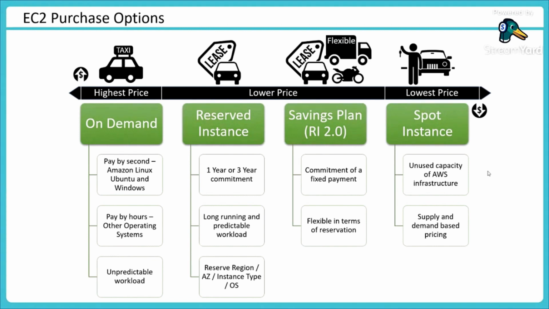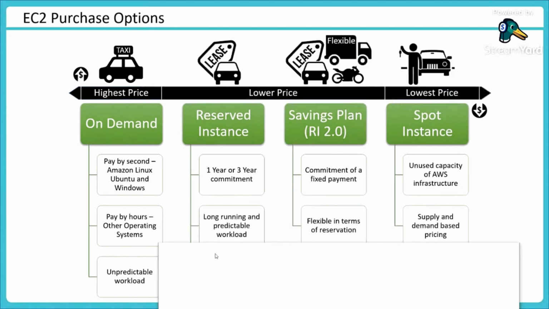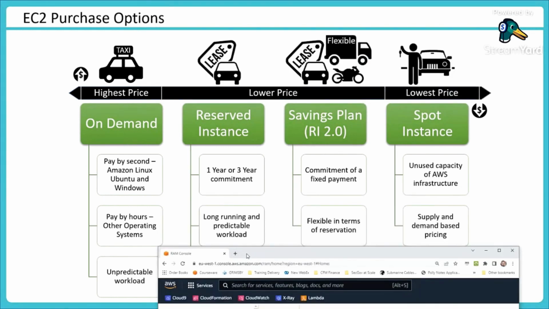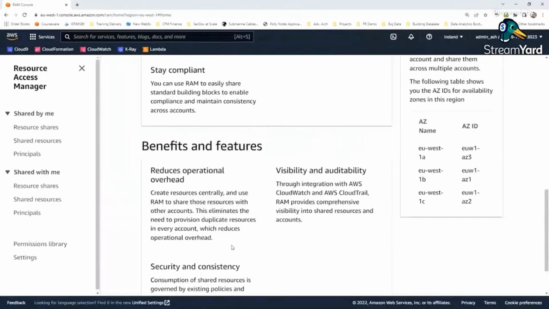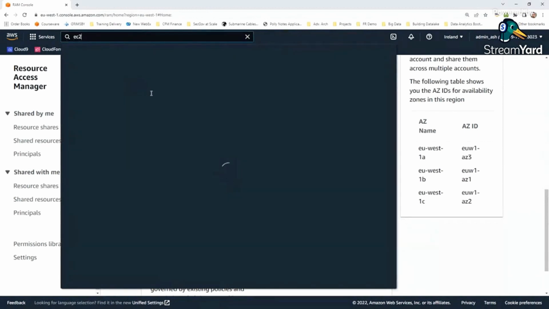Let me explain a little bit more on the console so that you can relate to the stuff I'm talking about. So we give you a spot instance advisor from which you can get all the information, like what kind of discount and what is the predictability of downtime. That information is available. Let me show that too. So I'll go back to my service EC2, and there I would be talking about spot instances.